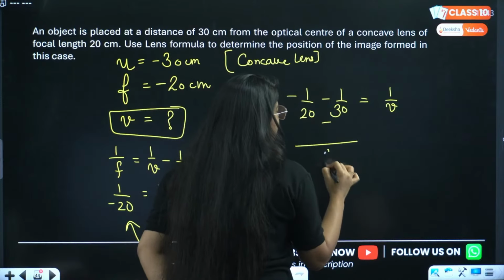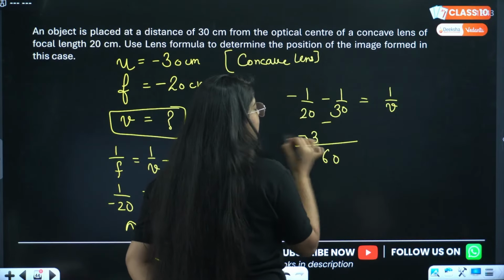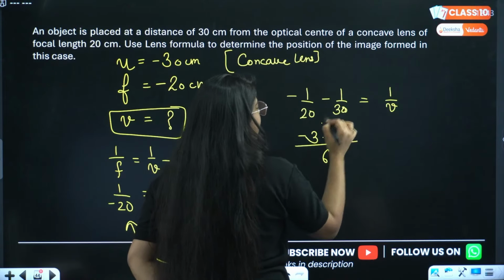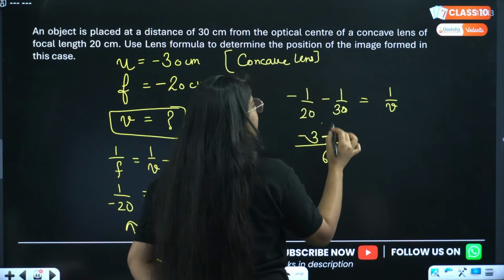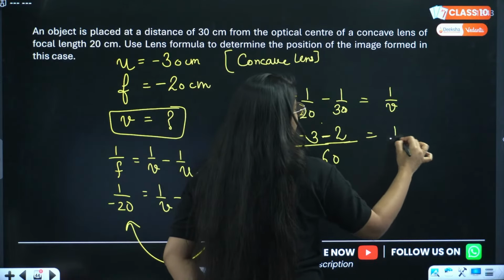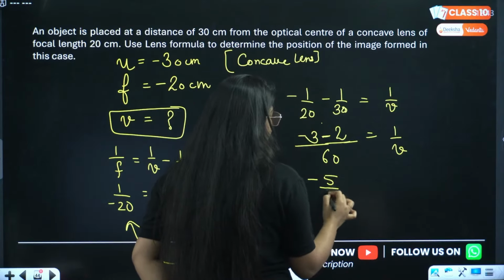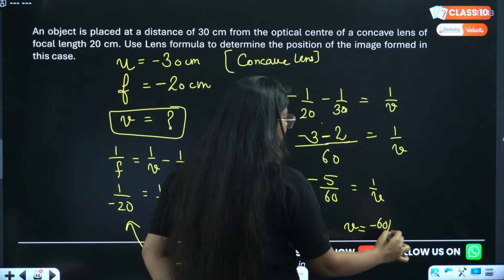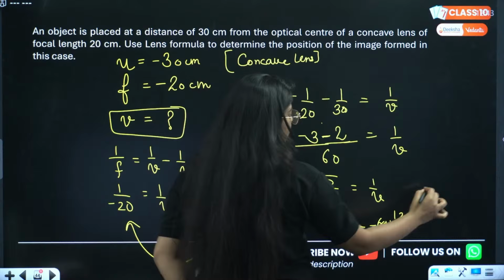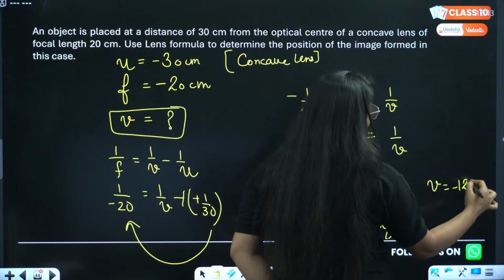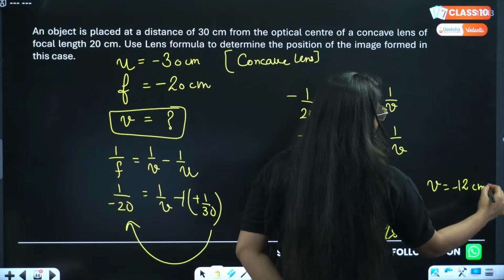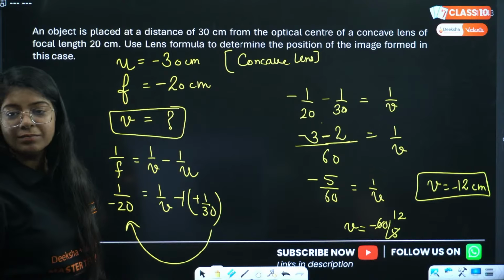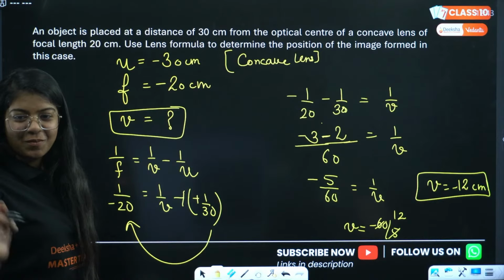So the LCM will be 60. 20 into 3 will be 60, minus 30 into 2 will be 60. So this is 1 by v. This is minus 5 divided by 60 equals 1 by v. So v will be minus 60 divided by 5, that will be 12. So v is minus 12. The units are centimeters. Done everyone? Minus 12. Yes, Sharmaji did it first.